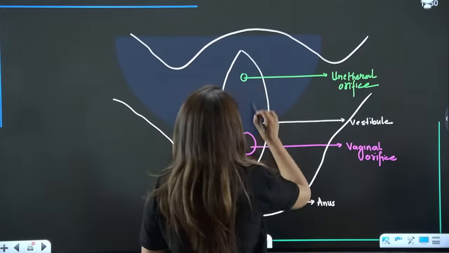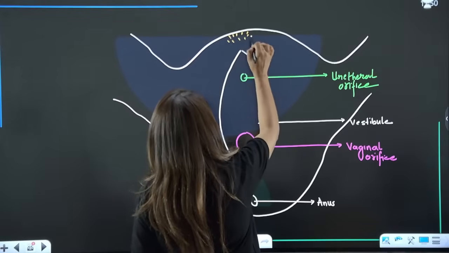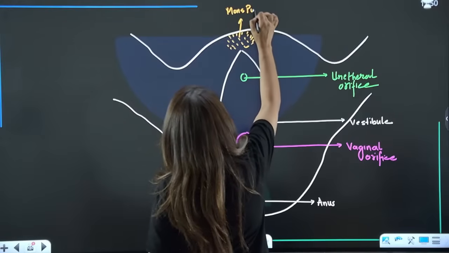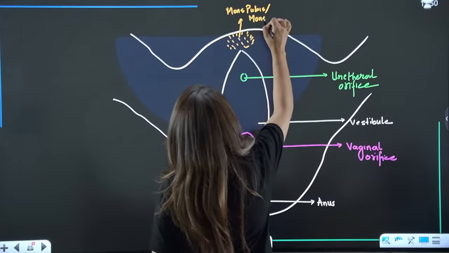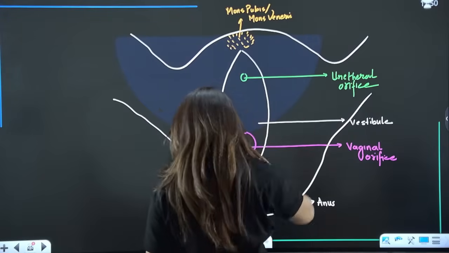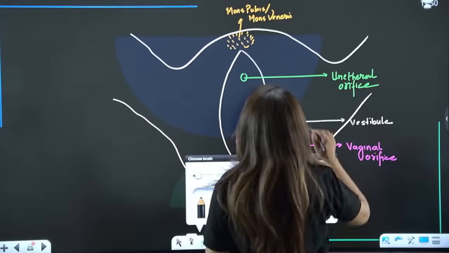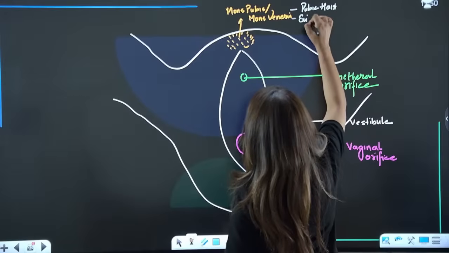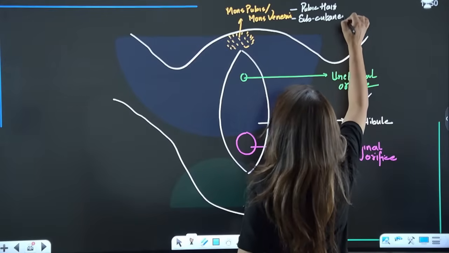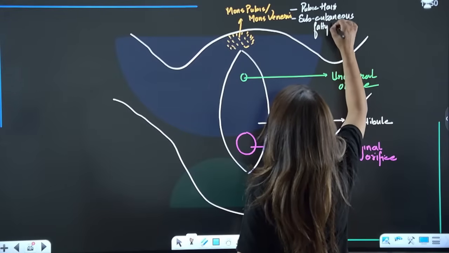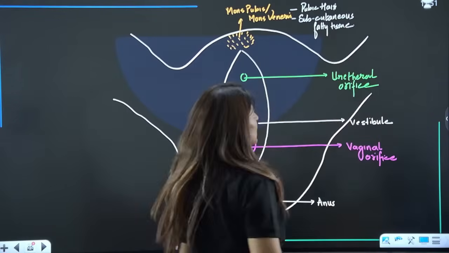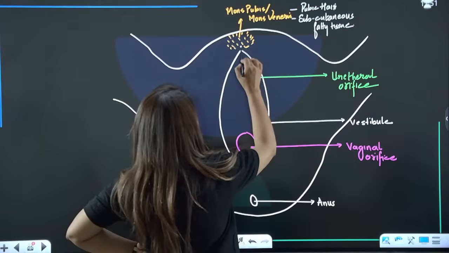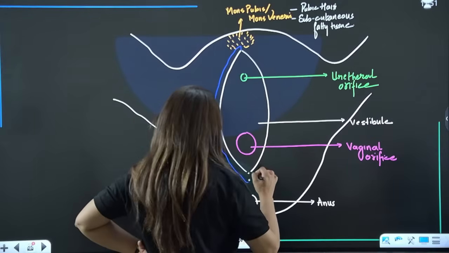Is that clear? Now see, here we have some hairy and highly fatty tissue. This area is known as mons pubis or mons veneris. Is it clear? These are the parts. It is characterized by pubic hair and subcutaneous fatty tissue. Subcutaneous means below the skin. Is this clear? Right? Do we see these openings here? Now guys, surrounding the urethral orifice, we have this fold.